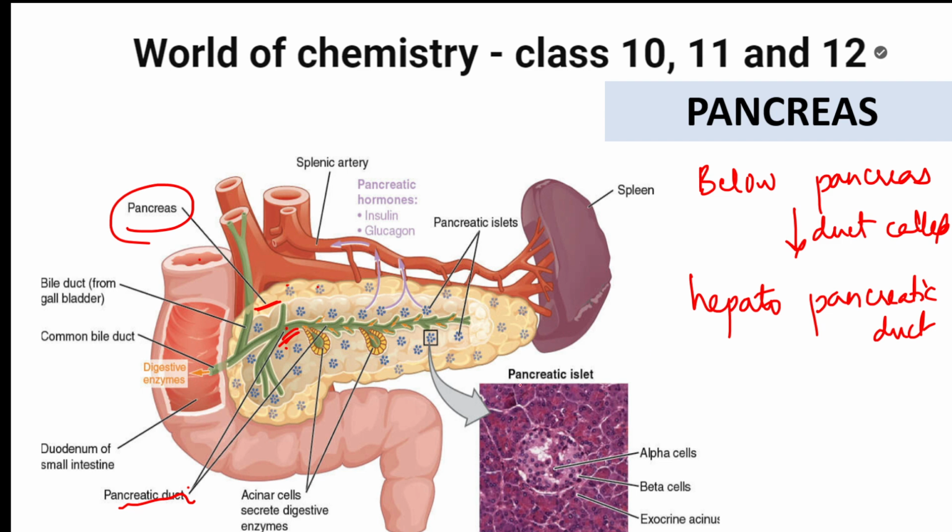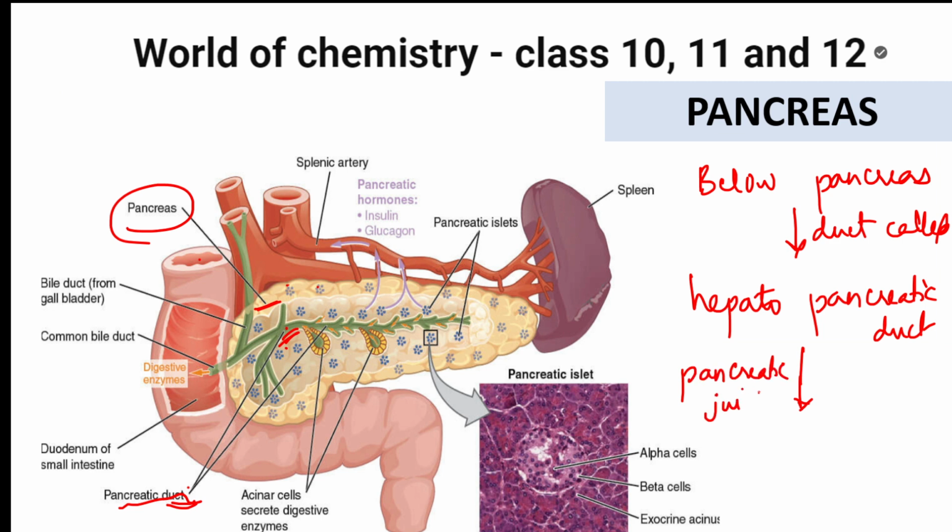Now what is the role of this hepatopancreatic duct? What does it do? This duct is going to carry pancreatic juice and bile juice. Before I go to the question, I'll write here. It's going to secrete pancreatic juice.